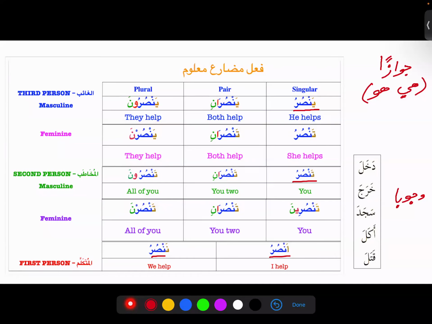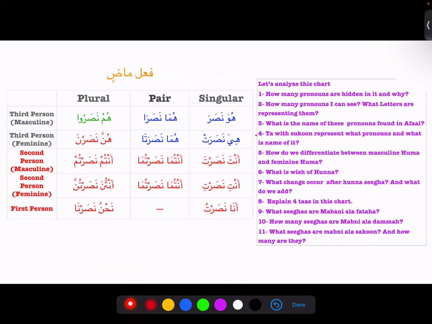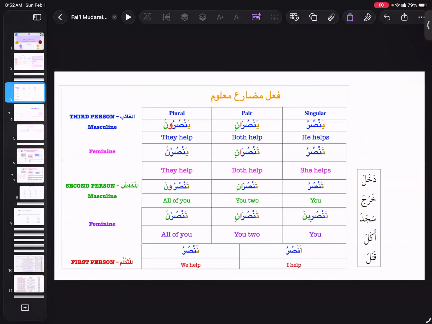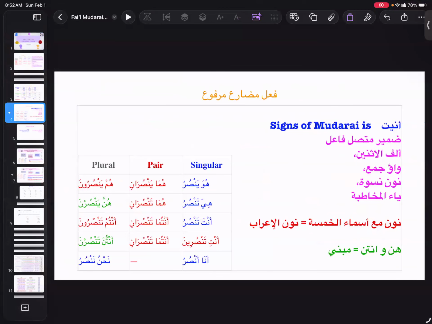Okay, because this is really important. You're going to see fi'l madi, all these are af'al, but you're going to see fi'l mudari'a a lot in the Quran, right? So we should be able to spot them and recognize them really well. Okay, what else did we do last class? Signs of mudari'a again. Everyone needs to memorize them.